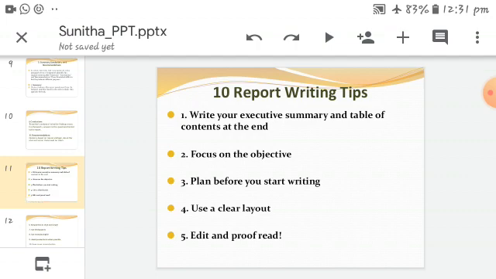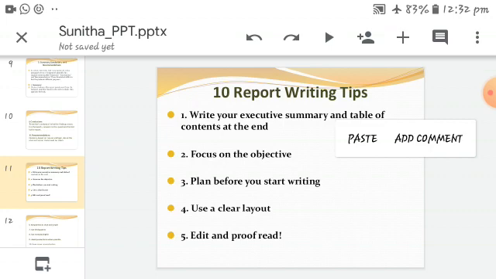And the sixth one, the most important one: after writing is finished, after completion of the report writing by the student, the writer should read it carefully once or twice for spelling. You can check it once, twice or thrice. After that, check the sentence correction, and proper grammar also they have to check. This is compulsory; we have to follow these very helpful hints while writing the report.